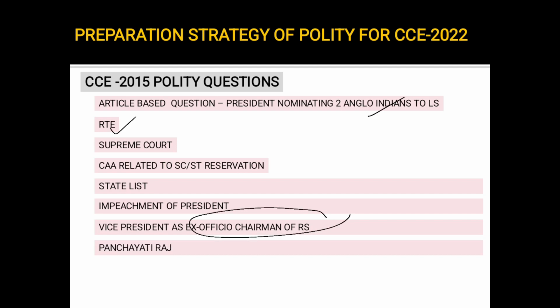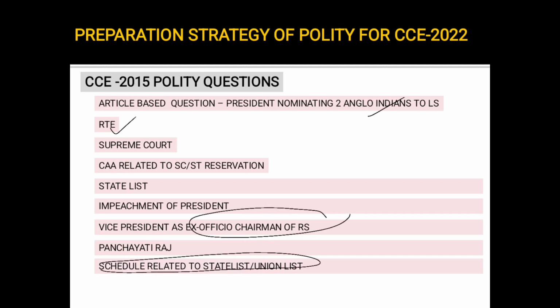Next, there was again a question on Panchayati Raj. Then again, it is exactly the repeat of the previous year question. The schedule which is related to state list and union list. Okay. There was a question on directive principles of state policy. There was a question on welfare state. Usually this is also asked, which article is related to welfare state. Okay.